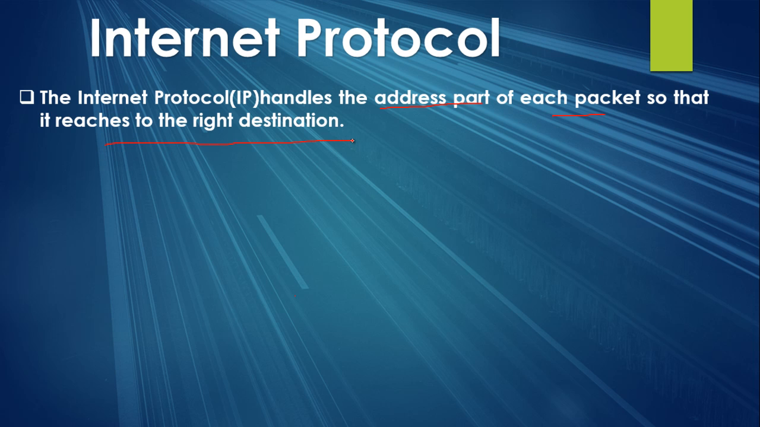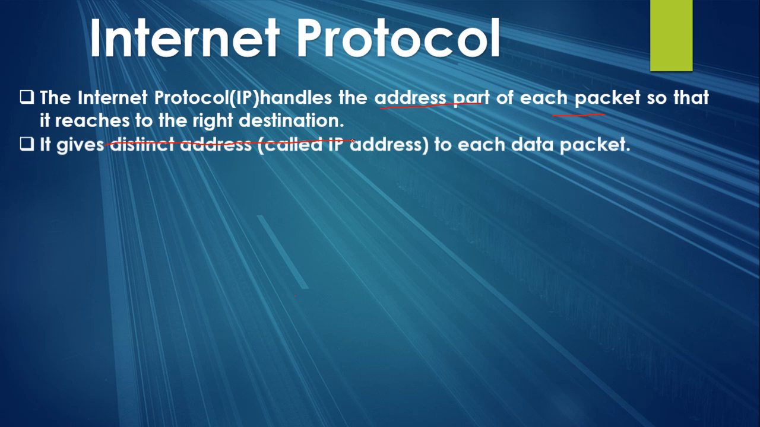Basically, once the packet is ready and the destination address is also available in it, it is the duty of the IP protocol to decide how these packets will reach the destination. It gives a distinct IP address to each packet. As I told you, TCP breaks the message into packets, but in those packets the source address and destination address are also included. This information is provided by the IP protocol.